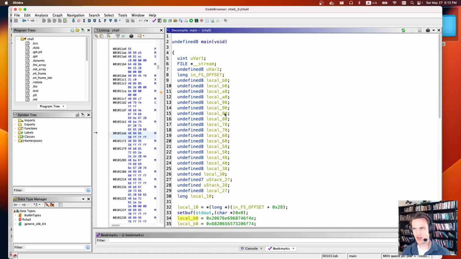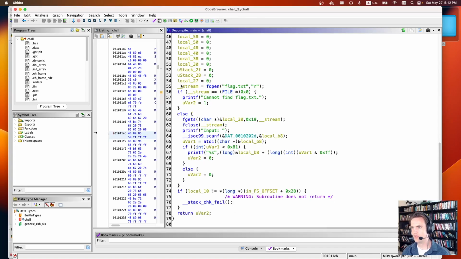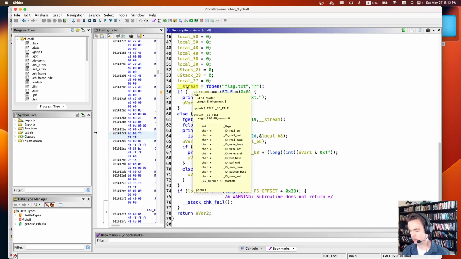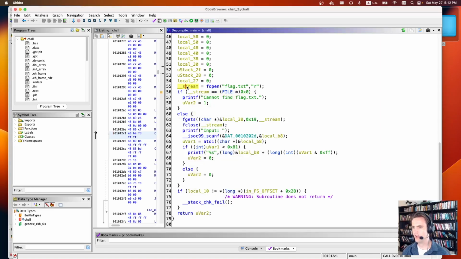In the file, there's a main function. And if we scroll down, we see that it's going to open up the flag file. So we can name this. I'm just typing L on the keyboard. So we'll say flag file. If there's no flag file, it can't open it.